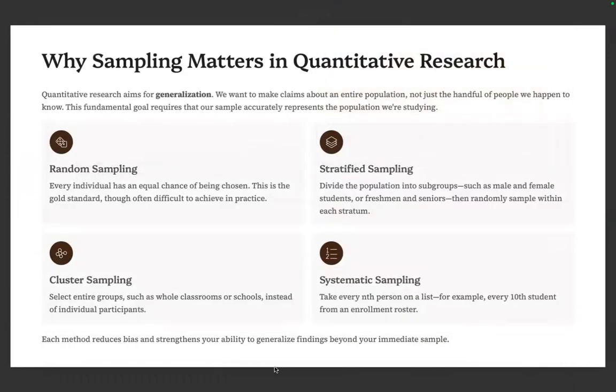Why sampling matters? Quantitative research basically aims or focuses on generalization. We want to make claims about an entire population, not just the handful of people we happen to know. This fundamental goal requires that our sample accurately represents the population we're studying. And that's the reason why we always need to get a representative size or a sample size.